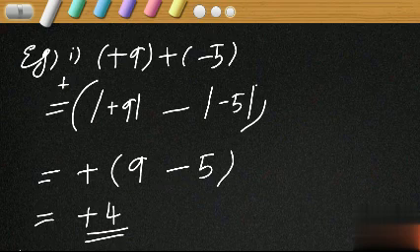4 need not be written inside the bracket. No operations there; now 4 is a single integer, so no need to write the bracket. So what is the answer? Plus 4 is the answer. Have you understood how we got it?